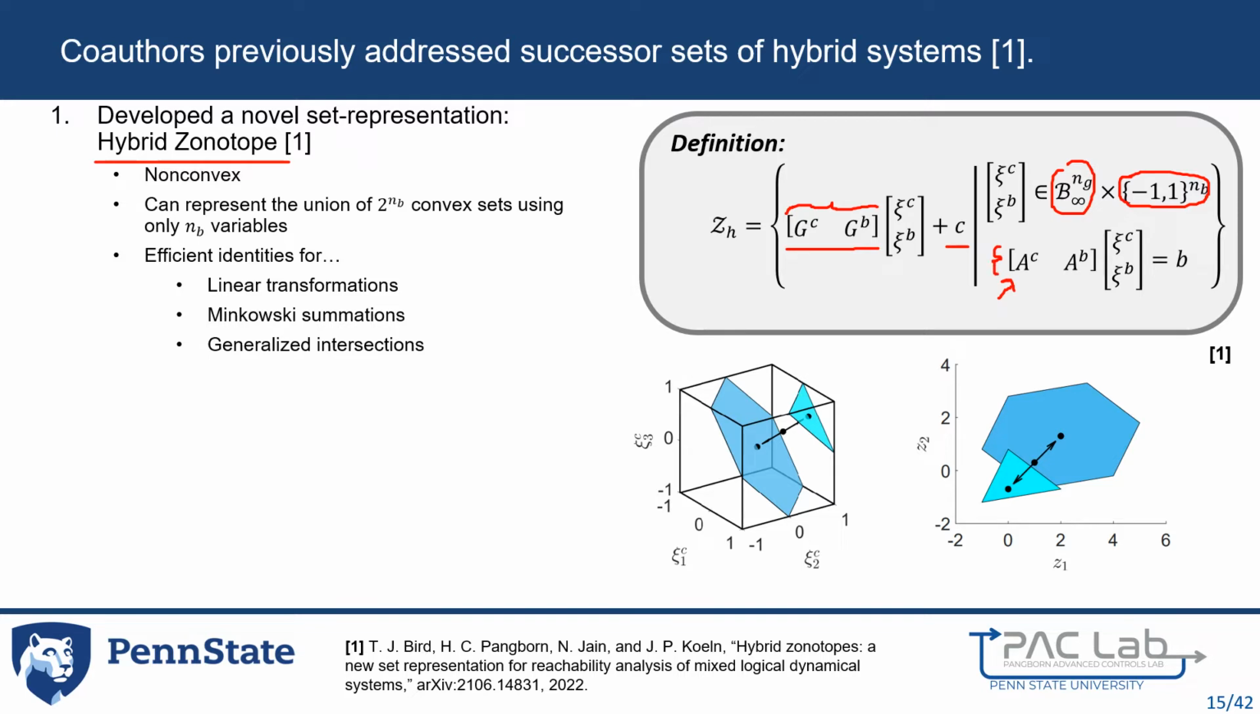The key qualities of this set representation are that it can represent non-convex, potentially disjoint sets. Furthermore, a hybrid zonotope can compactly represent the union of an exponential number of convex sets with only a linear number of variables. And hybrid zonotopes are closed and have efficient identities for linear transformations, Minkowski summations, and generalized intersections.